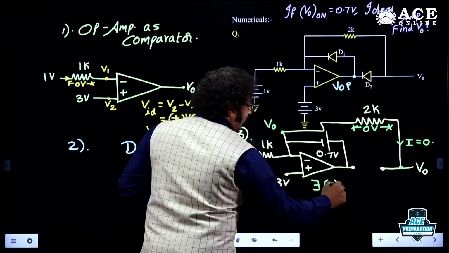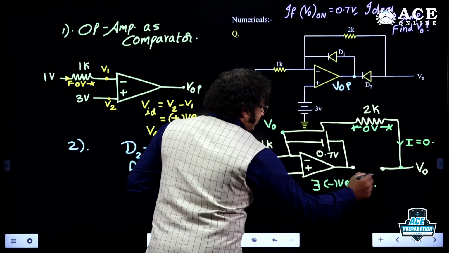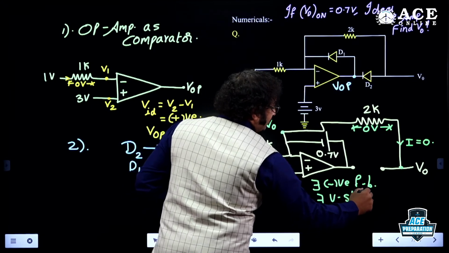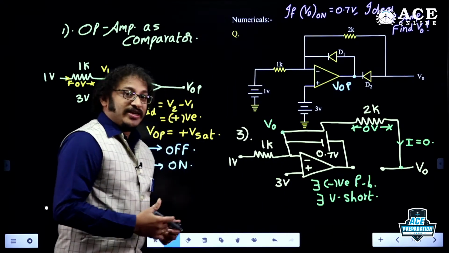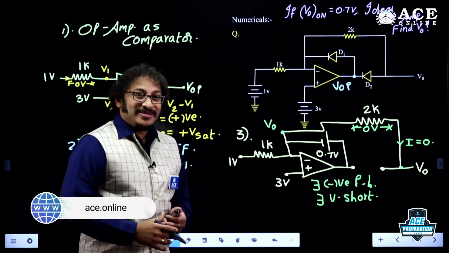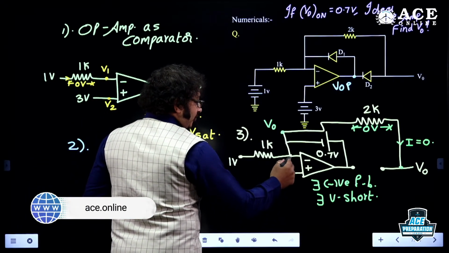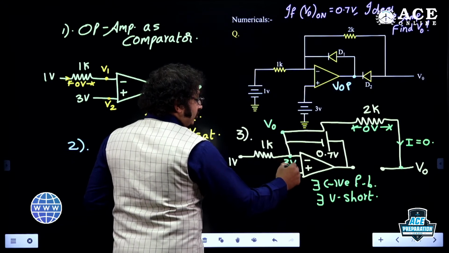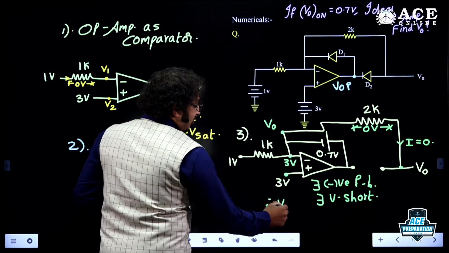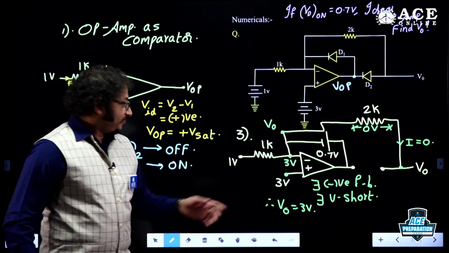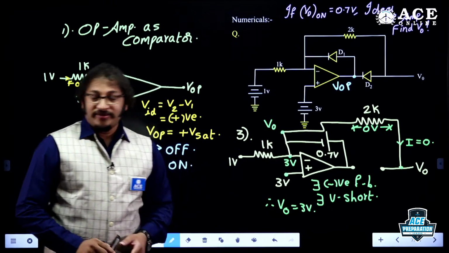And there exists negative feedback. There exists negative feedback, which implies there exists a virtual short. Why? Because it is an ideal op-amp. As it is a virtual short, this voltage is 3 volt. Then this voltage becomes 3 volt. My goodness. Therefore, V0 is as simple as 3 volt. Interesting. So the same terminal voltage, 3 volt.